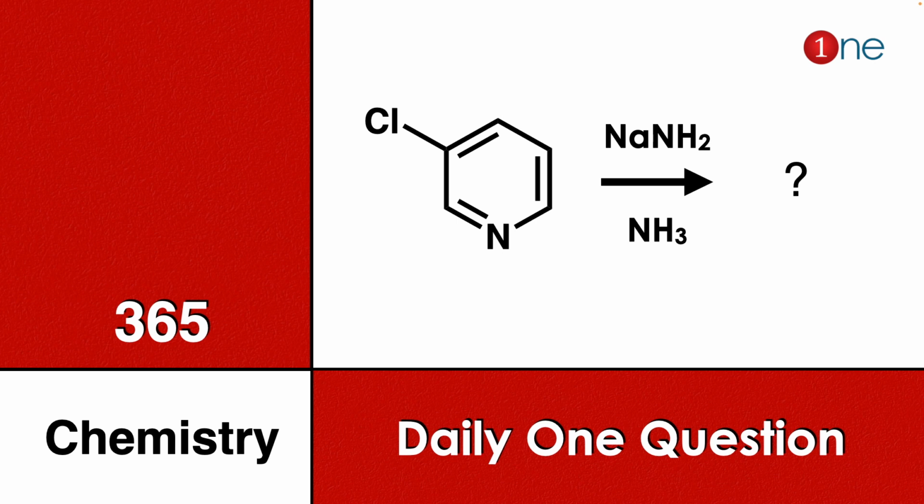The starting material is pyridine. It has chlorine at the third position. The reagents are sodamide and ammonia. It's an interesting problem. You have to guess the product.